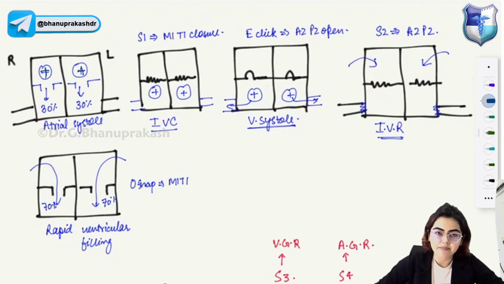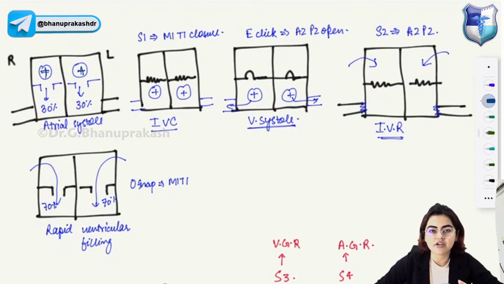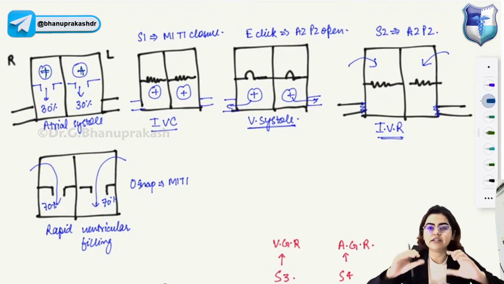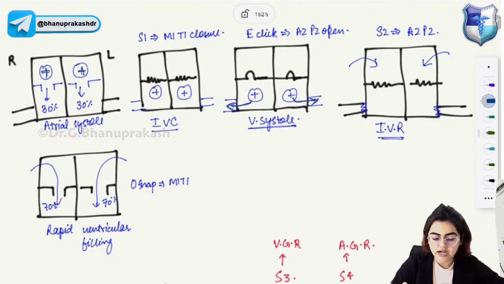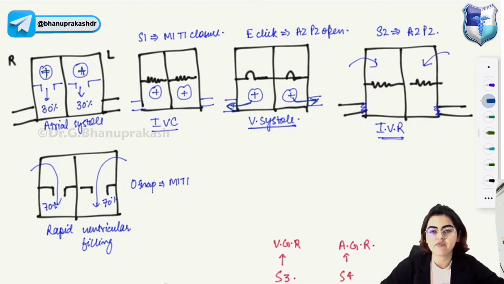Okay. Then what will happen? The mitral as well as tricuspid valves are closed. The aortic as well as the pulmonic valve is also closed. So this is the isovolumetric contraction phase. And after the isovolumetric contraction phase, what will happen? The pressure inside the ventricles will increase and the ventricles will eject the blood outside through the aorta and the pulmonary artery. This is the phase of ventricular systole. So that will result in ejection click. A2 and P2 valves will open. And then when A2 and P2 valves open, the ventricles will empty.